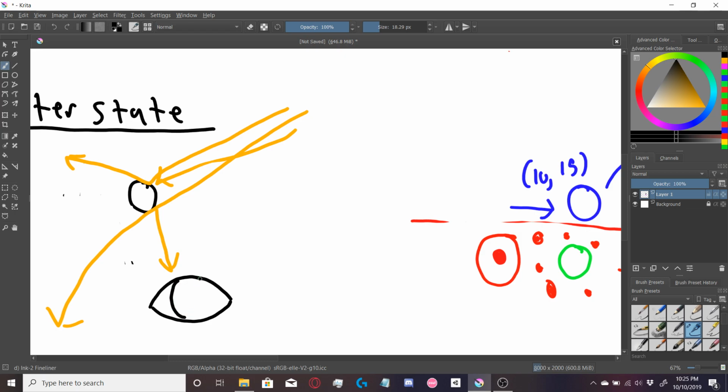The human eye. Not a very good eye. That works.